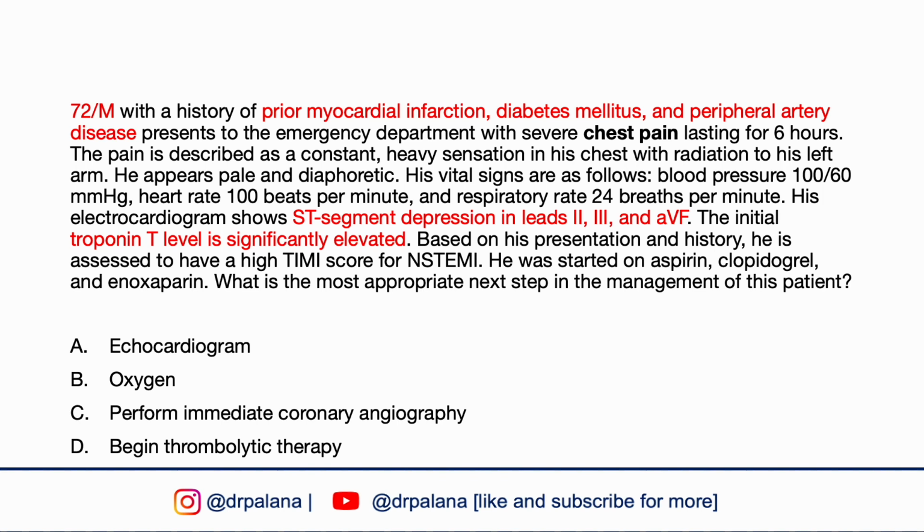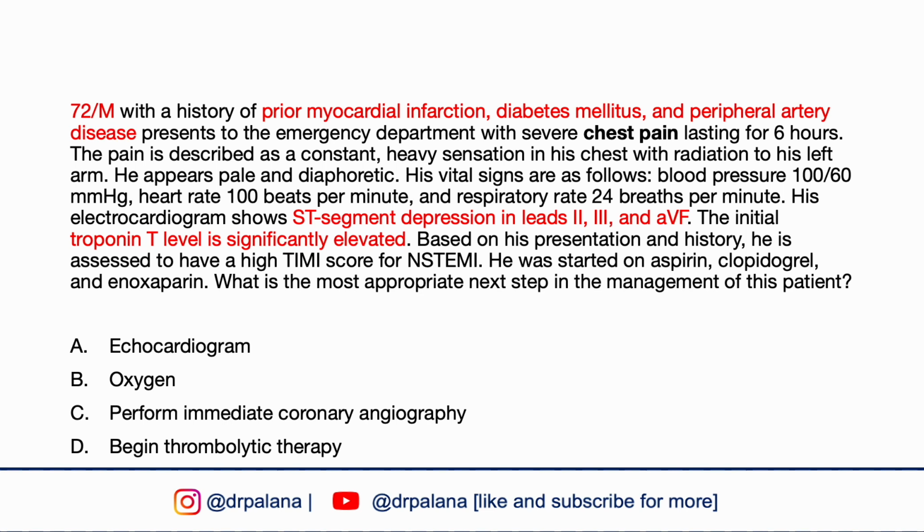His vital signs are blood pressure 100/60, heart rate 100, respiratory rate 24. His EKG shows ST segment depression in leads 2, 3, and aVF. Initial troponin level is significantly elevated. Based on his presentation and history, he is assessed to have a high TIMI score for NSTEMI. He was started on aspirin, clopidogrel, and enoxaparin. What is the most appropriate next step in the management of this patient?